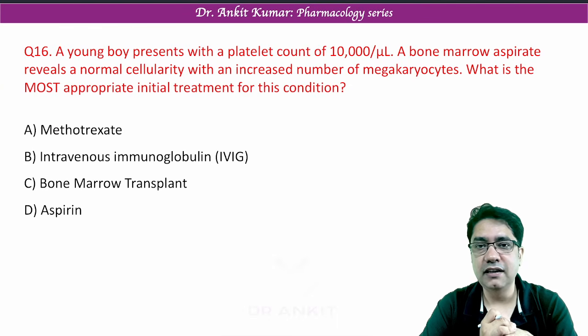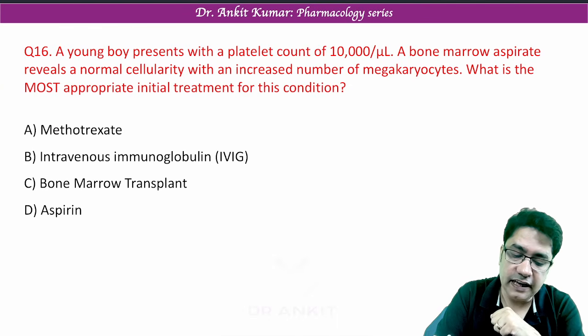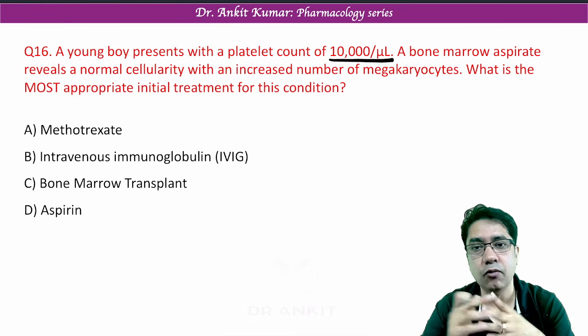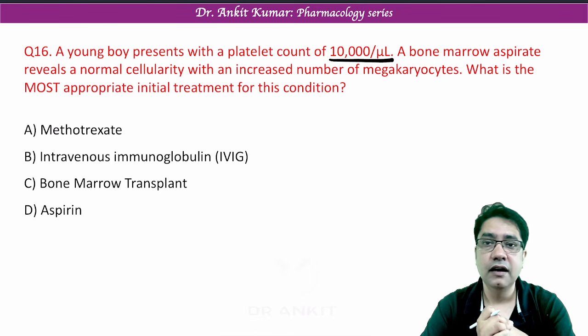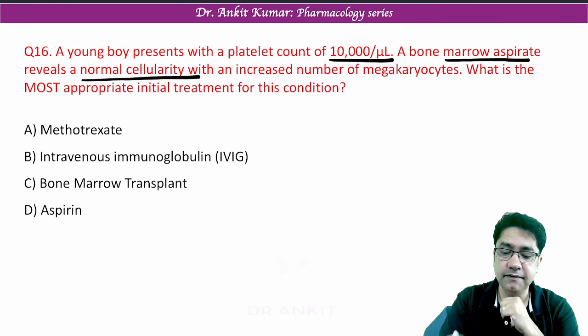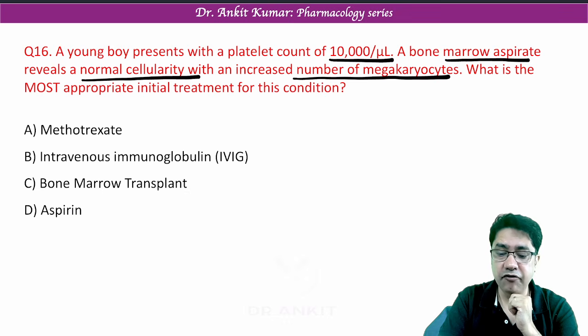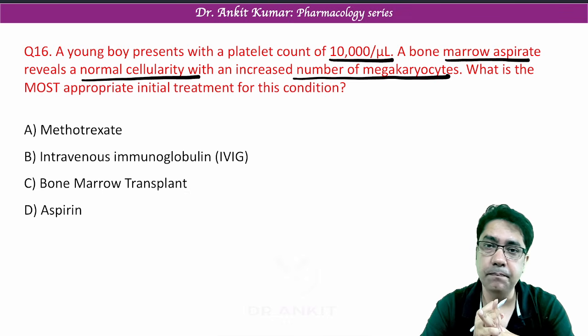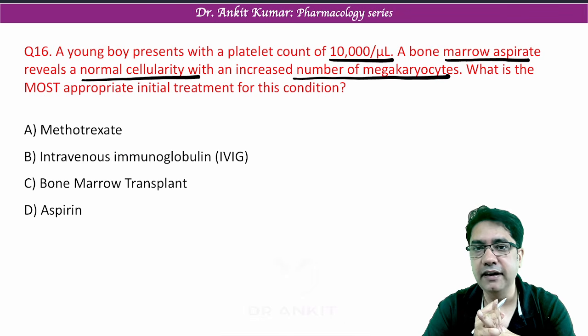A young boy presented with platelet count of 10,000. So it is very less platelet count. Normal platelet count should be more than 1.5 lakh. Now a bone marrow aspirate shows normal cellularity with increased number of megakaryocytes, or the stem cells which can make your platelet. What is the most appropriate treatment?